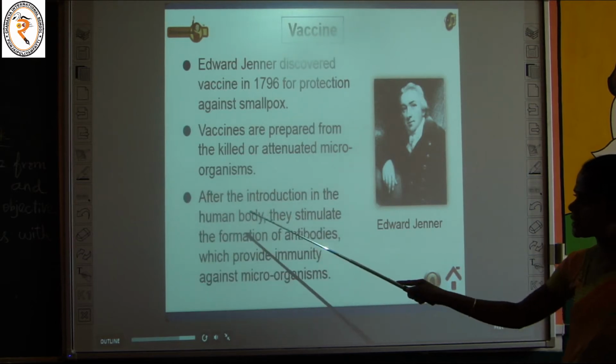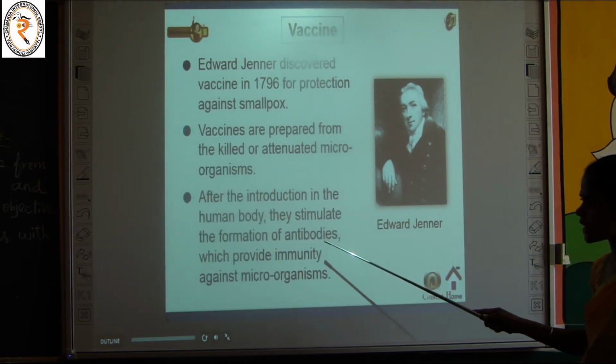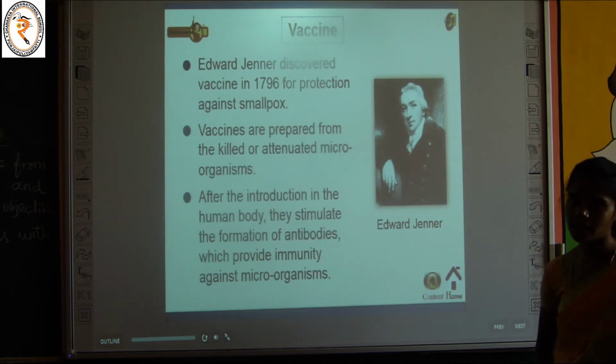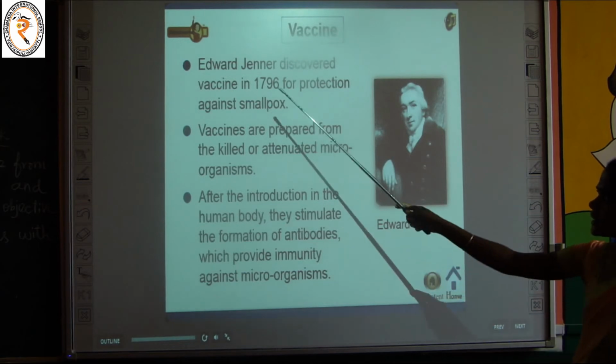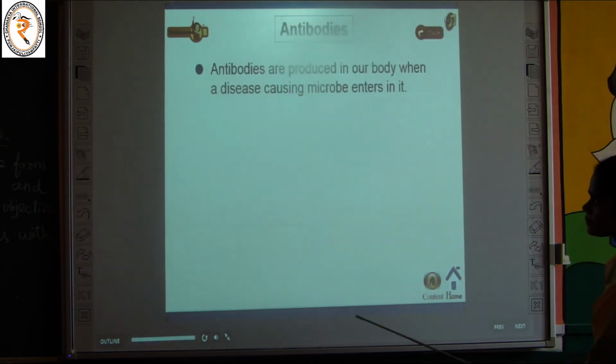After introduction into the human body, they stimulate the formation of antibodies which provide immunity against microorganisms. So what are antibodies? They provide immunity against disease-causing microorganisms. So who invented the vaccine? Edward Jenner in the year 1796.